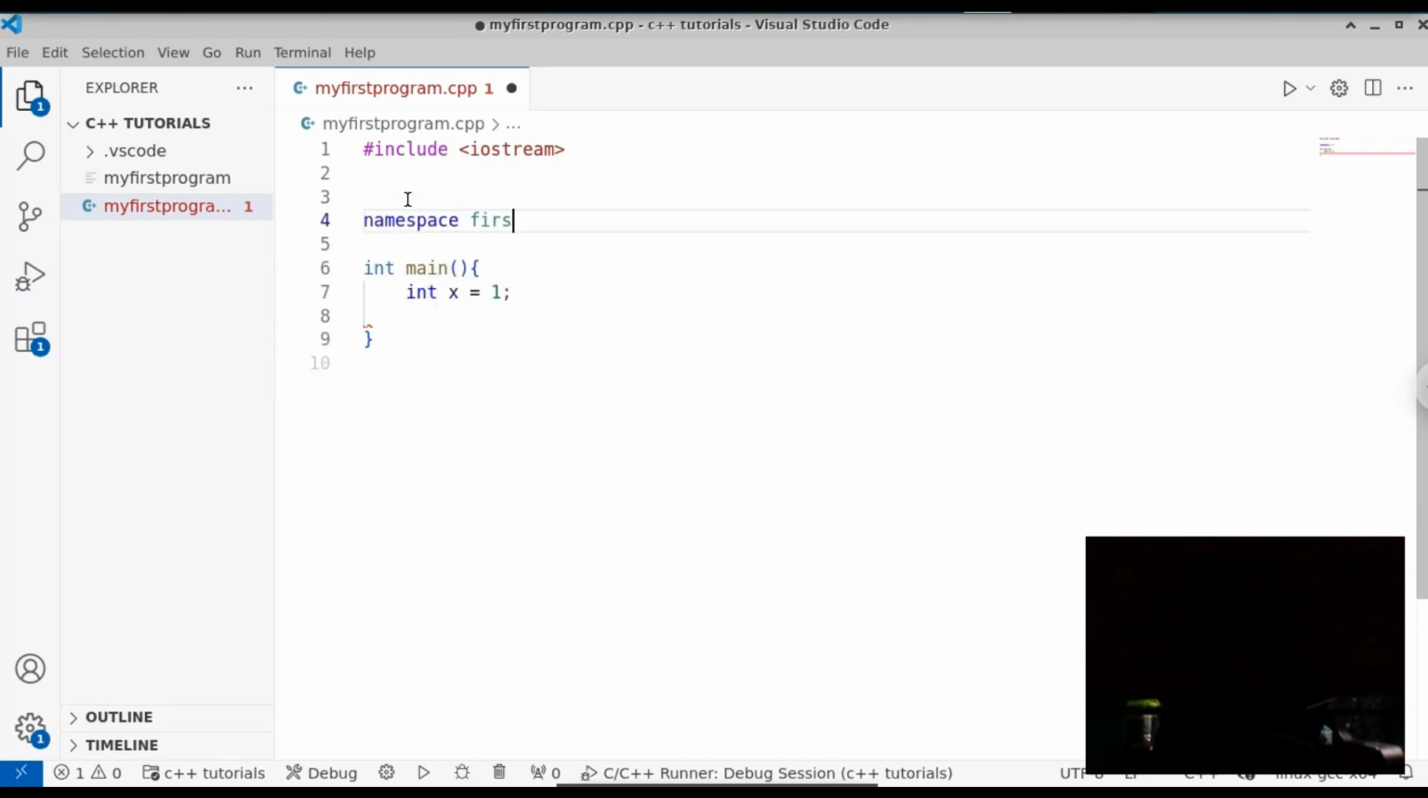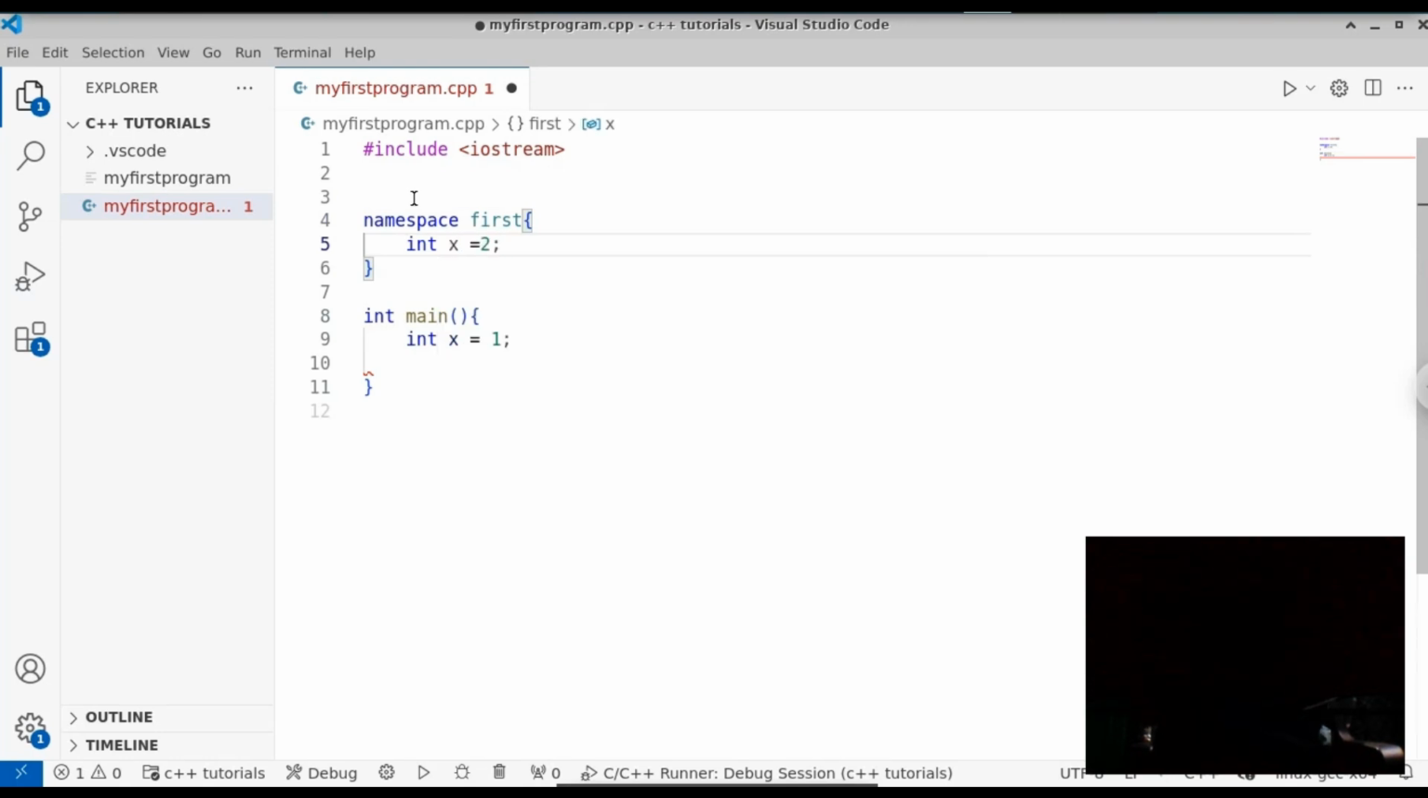Let me clear this and let's create a namespace so that you can use a unique name for each variable. To create a namespace, we're gonna use the keyword namespace. Just type namespace and give a name for your namespace. In this case, I'm gonna type first. And inside this namespace, you can create a variable with the same name. You can see int x equal to 2.